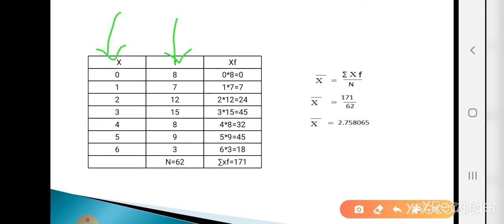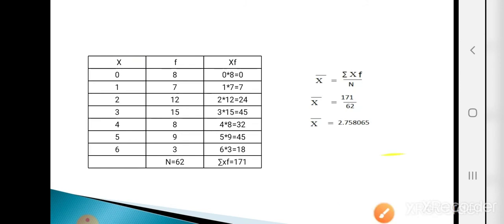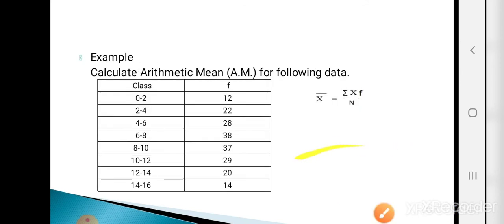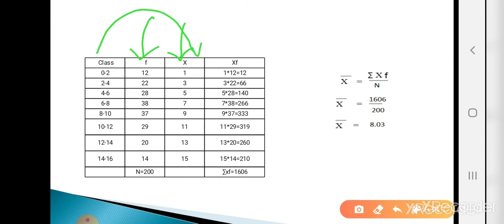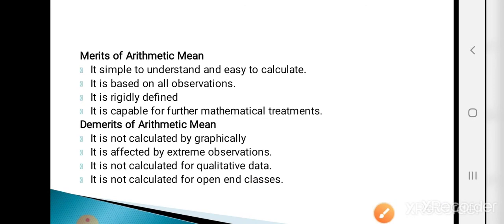So it is based on all observations. Similarly, in continuous data we need the summation of x into f, and this x is calculated from the classes. So the second merit is that it is based on all observations.